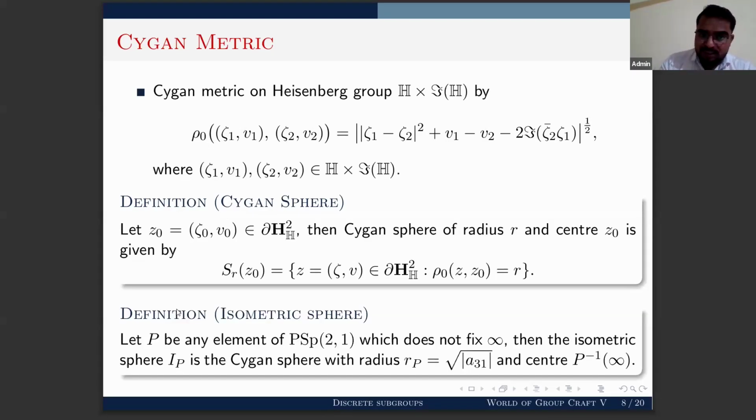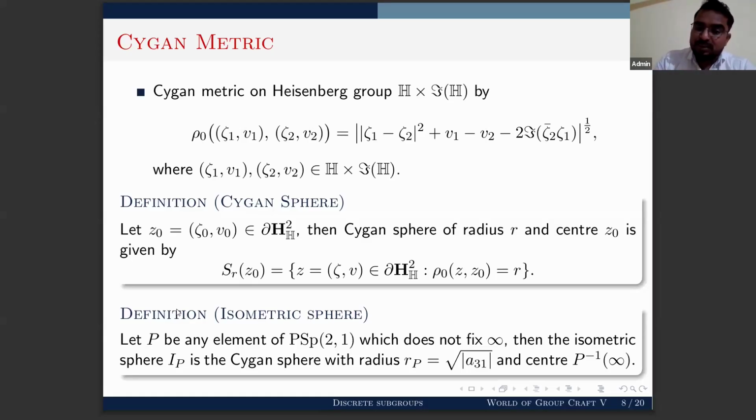Now, if you take an element of PSp(2,1) which does not fix infinity, then we define the isometric sphere corresponding to that element, and we denote it by I_P. This isometric sphere I_P is the Cygan sphere with center P inverse of infinity and radius square root of 1 upon the square root of modulus of a31, that means the 31 entry of that matrix.